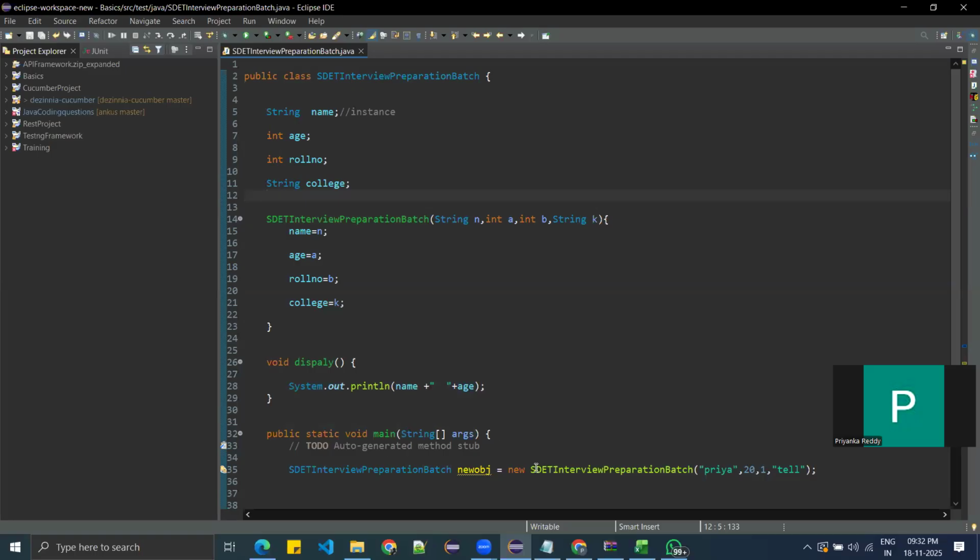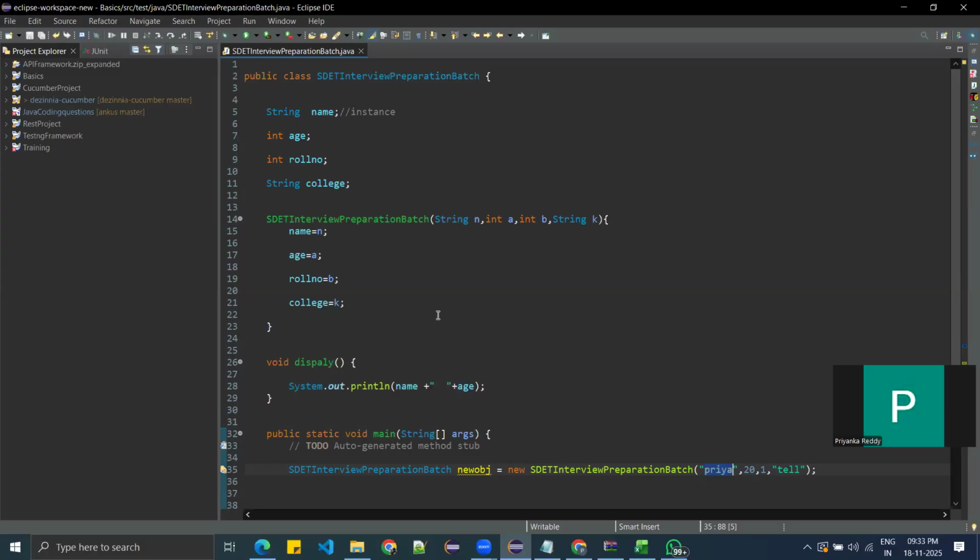So then you can create a constructor. Today you want to give Priya, tomorrow you want to give Priyanka, some different name. So that flexibility you have here, and you're not having the code duplication. Got it, team? That is the flexibility of the constructor.